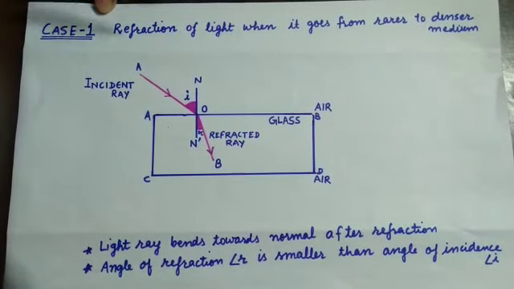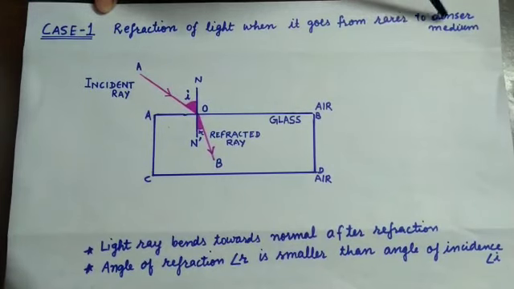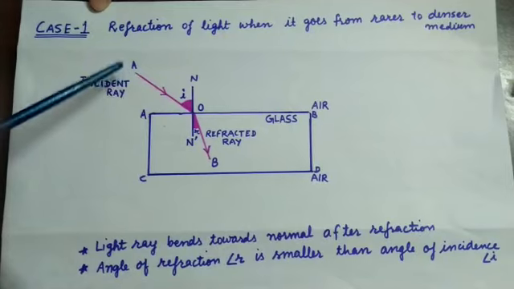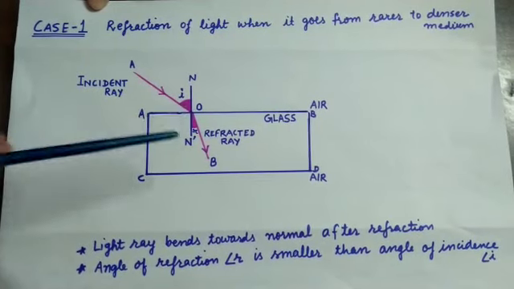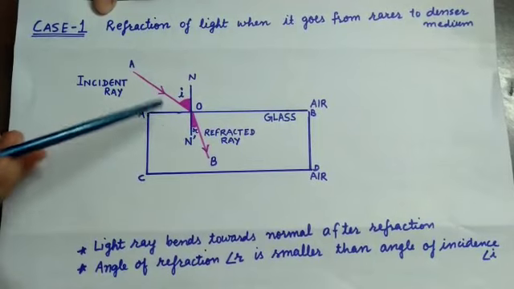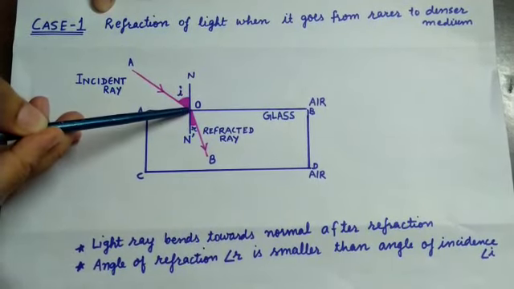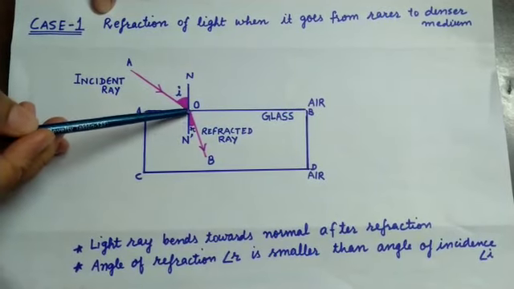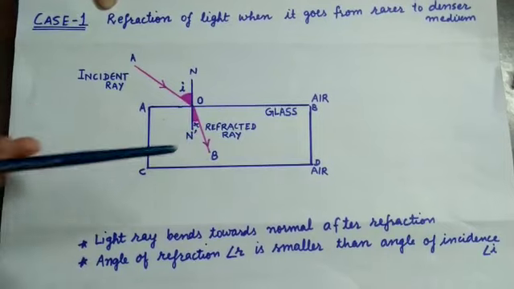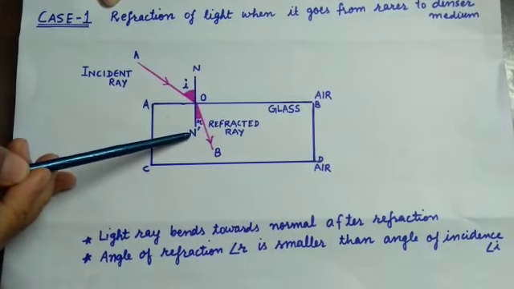Case 1. Refraction of light when it goes from the rarer to the denser medium. Here, incident light ray AO enters the glass slab. It is incident on the glass slab at the point O. There is a change in the path of the light ray when it enters the glass slab, and the refracted light ray moves towards the normal.